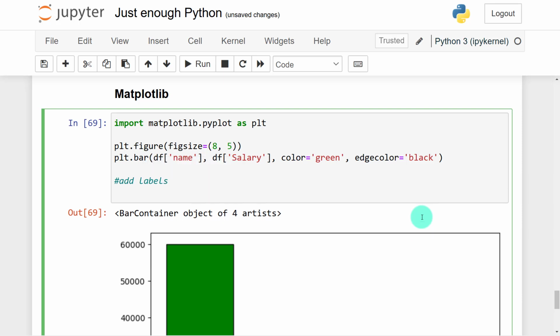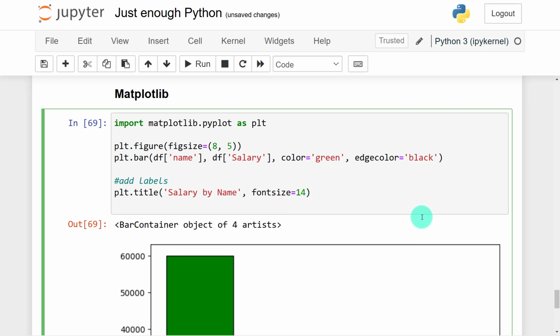Okay, so to add labels, I'll add the title, plt.title. I can call this salary by name. You can also give it a font size. You know, Python lets you program anything that you want. For font size, I can give it 14. Then after that, what else?